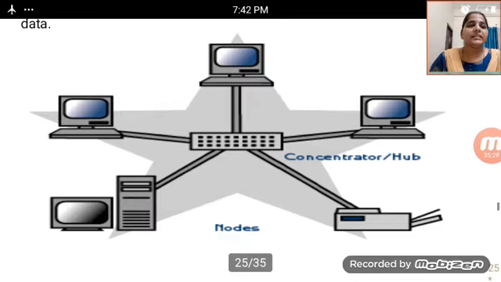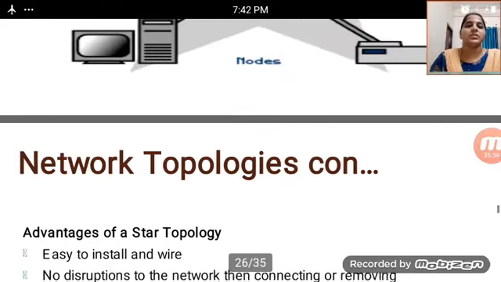And this concentrator, or what we call the hub, is the main device that is connected with the systems and nodes. This is a star topology.